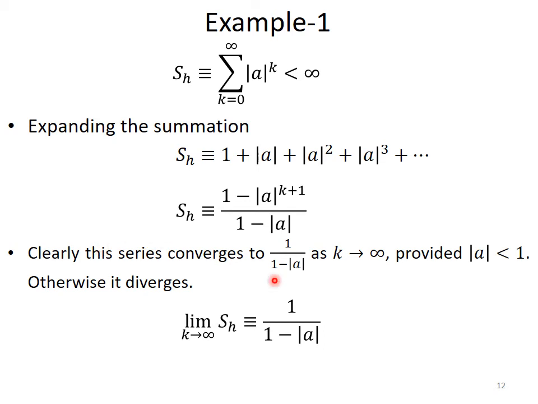So the only condition for convergence of the sequence is that the absolute value of a is less than 1, otherwise the limit of the sequence when k reaches infinity won't converge.